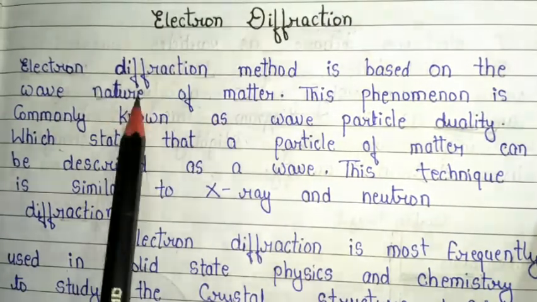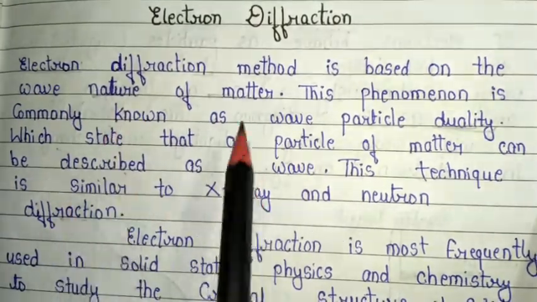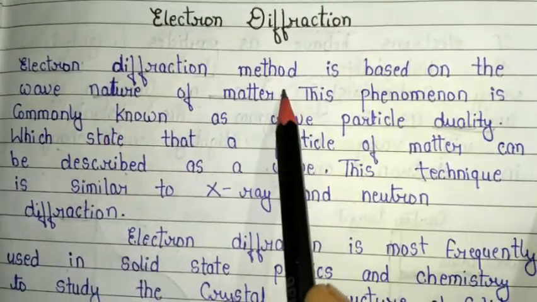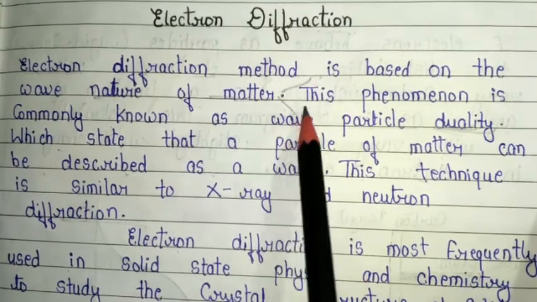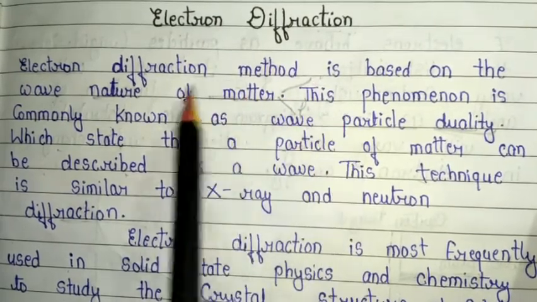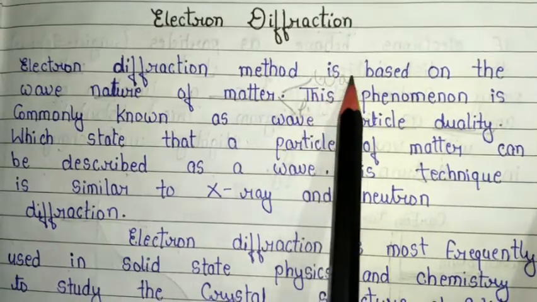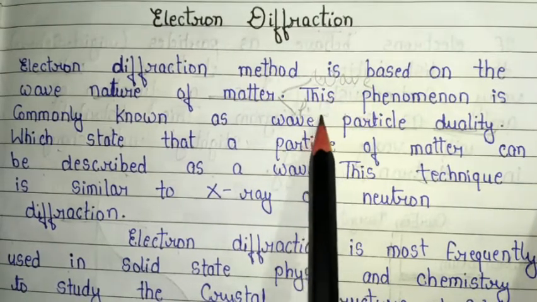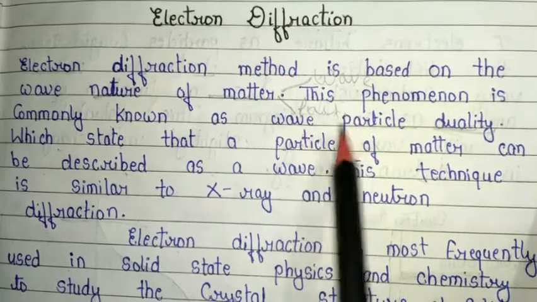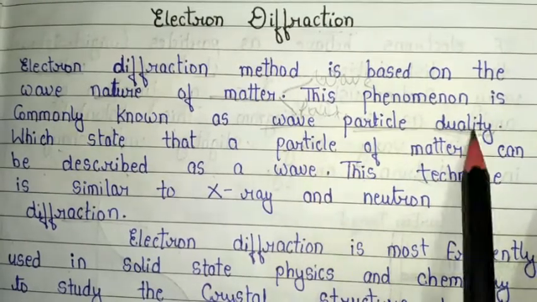So what is the wave nature of matter? Basically, matter shows two natures. First is wave and second is particle. So this electron diffraction method is based on the wave nature of matter, not the particle nature of matter. This phenomenon is also known as wave-particle duality.